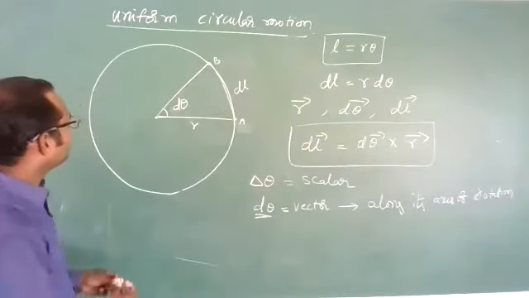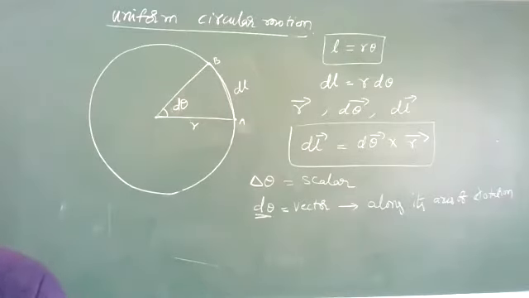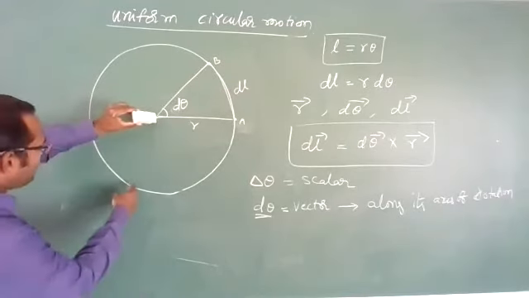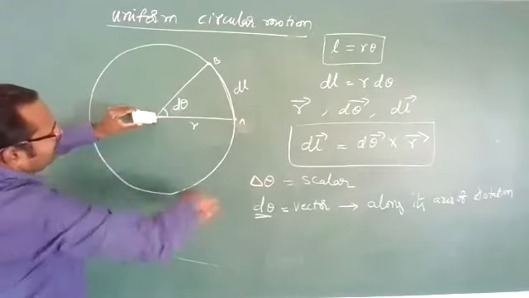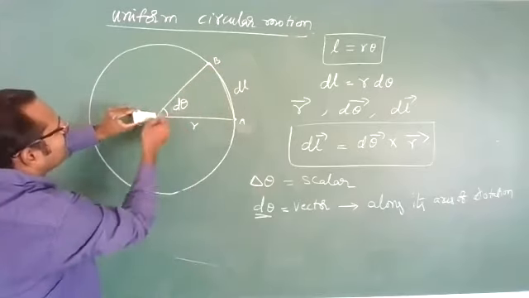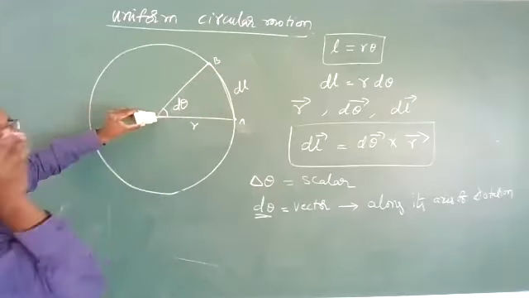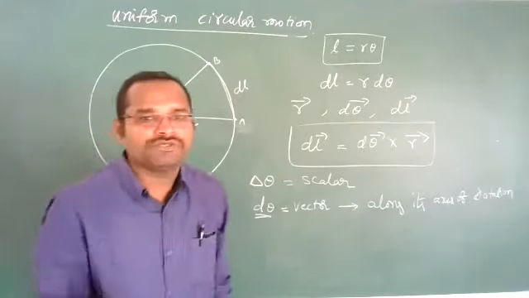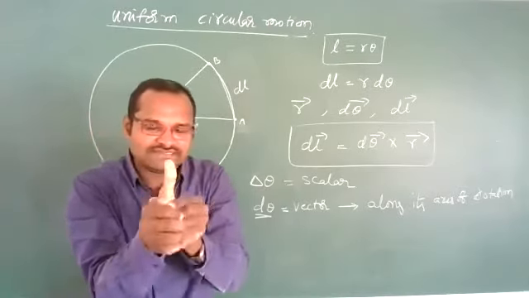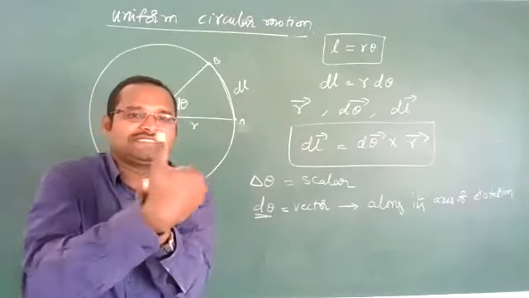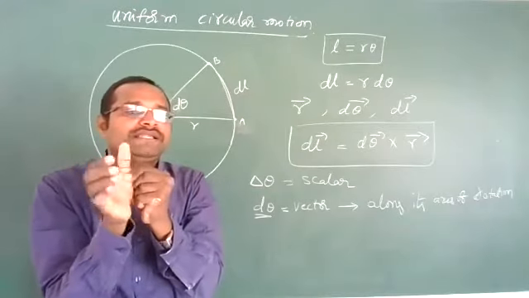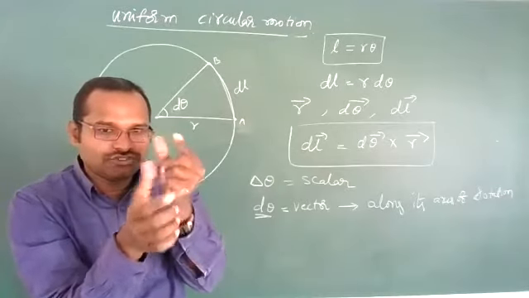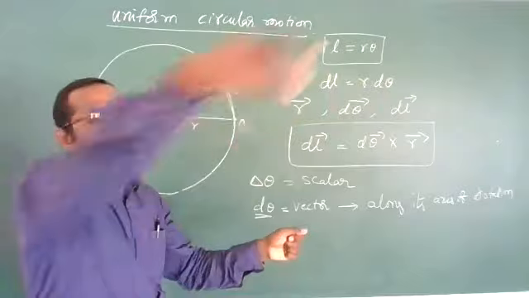Suppose I keep this board like this. Around this axis, this particle is rotating, so the d theta direction is along the axis. Imagine one pole, and around the pole a person is rotating.